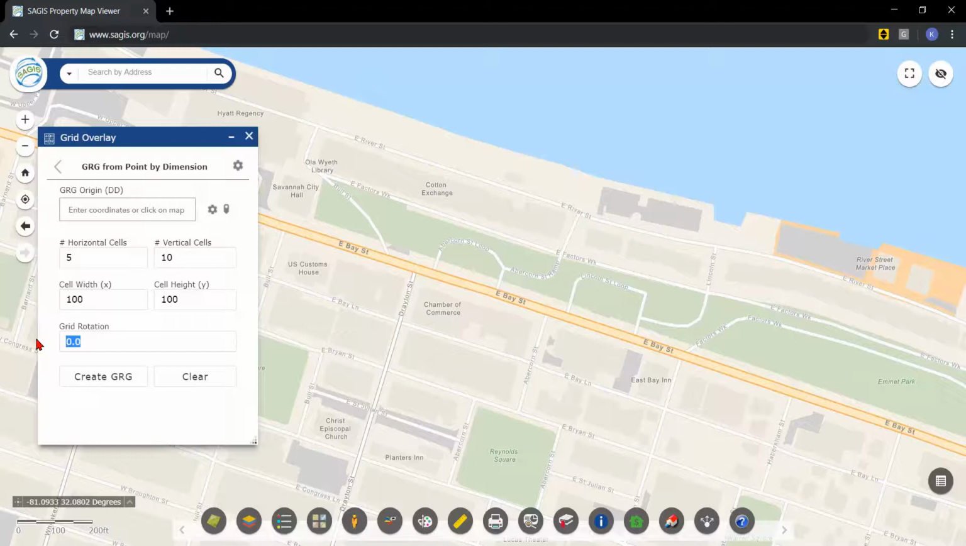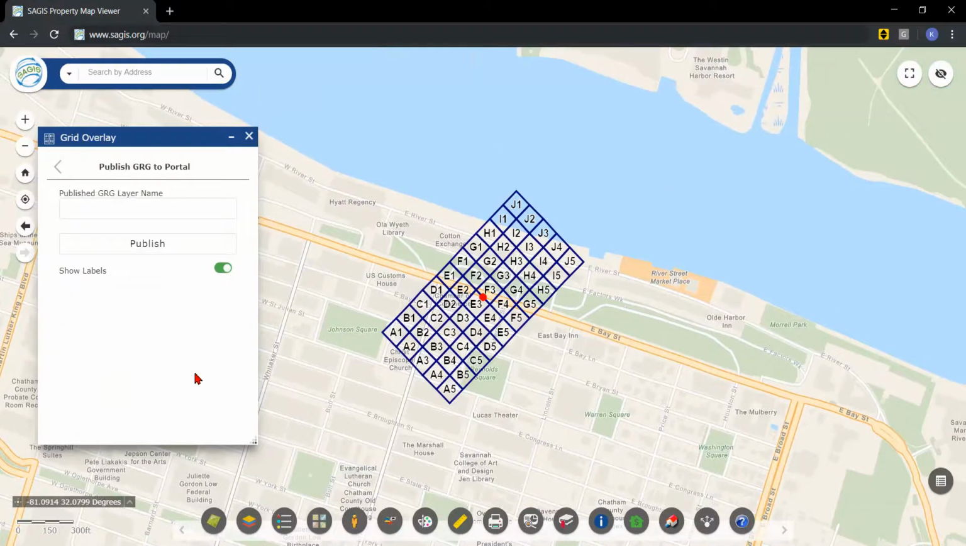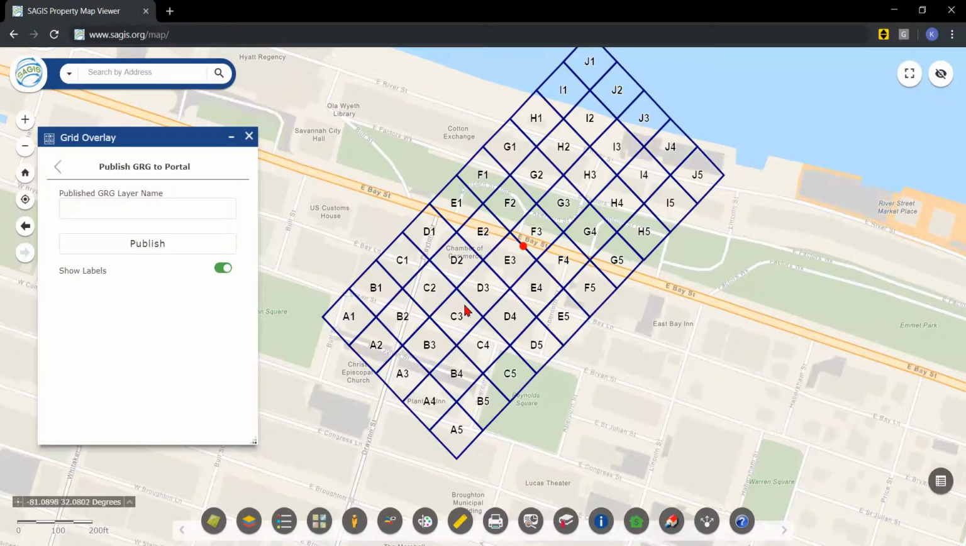We'll go ahead and do a 45-degree rotation. We can either choose coordinates to enter where we want to center this grid, or we can click on the map. We'll go ahead and just click by eye down here on Bay Street. And again, we click Create Grid Reference Graphic. And we see here that it has created, rotated 45 degrees, a grid of 100 by 100 foot squares.